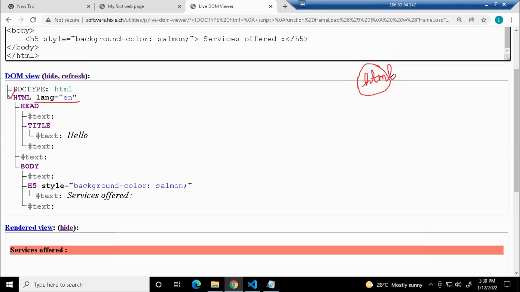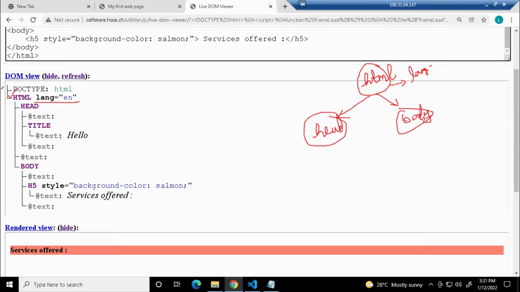First HTML will be created, and it will also have meta information, which we call attributes. So whatever attributes you have, like lang equals en, will be stored here. Similarly, what are the nodes immediately below HTML? There are two children for the HTML tag, head and body. So it's going to create head and it's going to create body.